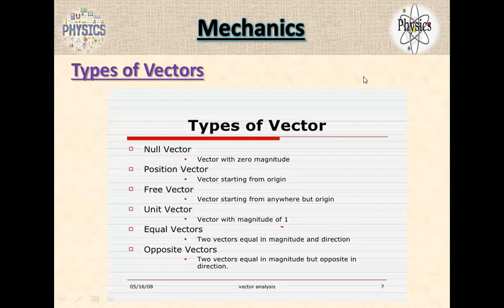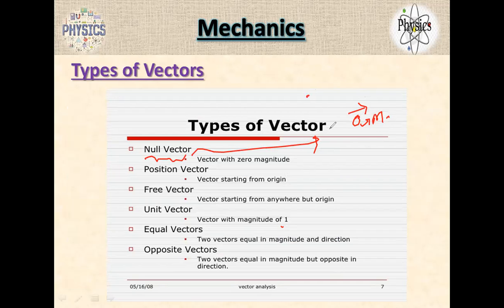Then there are types of vectors. What are the types of vector? Null vector. What is the meaning of null vector? Null means zero. Zero could be a magnitude, so zero is also a vector. This zero magnitude is like a dot.